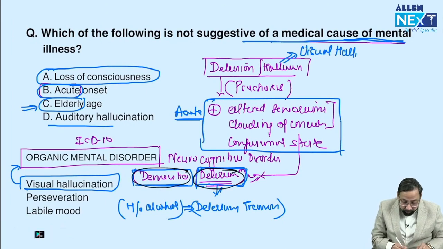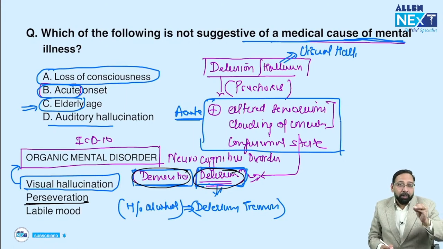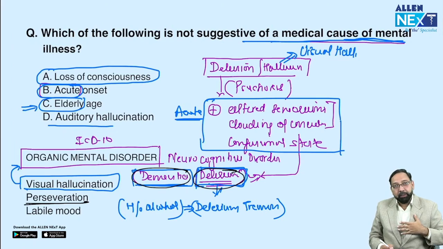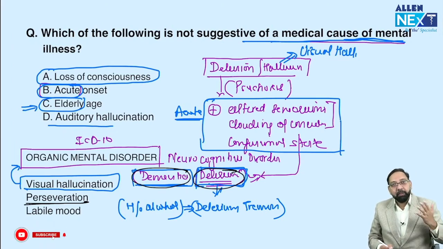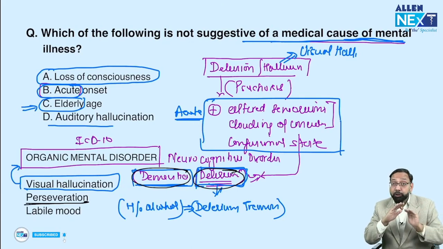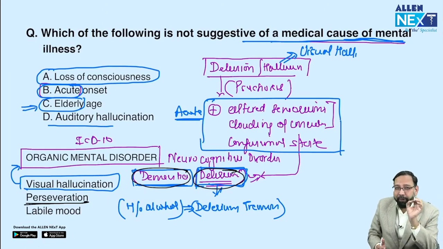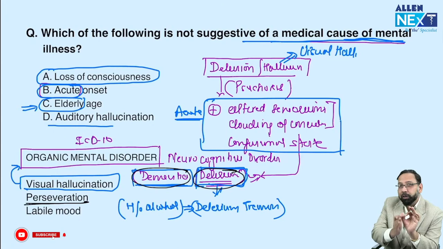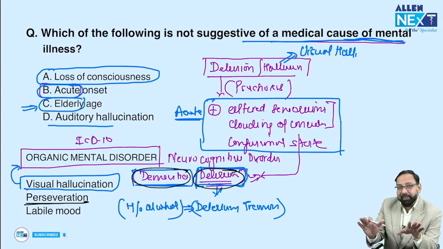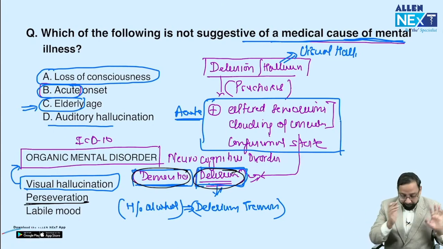Clear? Now perseveration. What is perseveration? Suppose there is a patient, I ask, what is your name? Patient says, my name is Mahesh. I ask, where do you live? My name is Mahesh. What is your father's name? My name is Mahesh. Means the same thought is continued beyond the point of relevance, that is perseveration. And whenever perseveration is there, you will think of organicity first. You will rule out organicity. If organicity is not there, then psychiatric disorder.